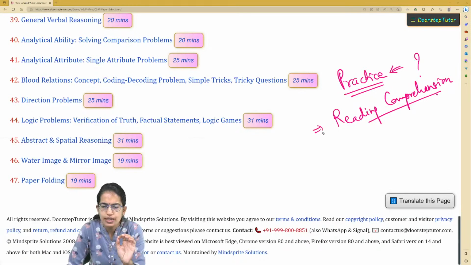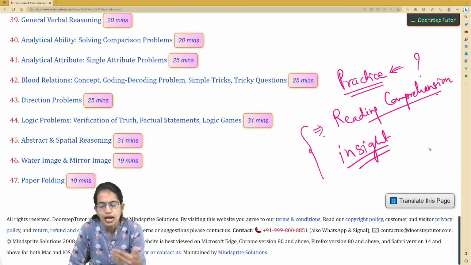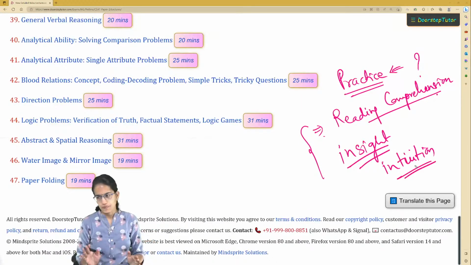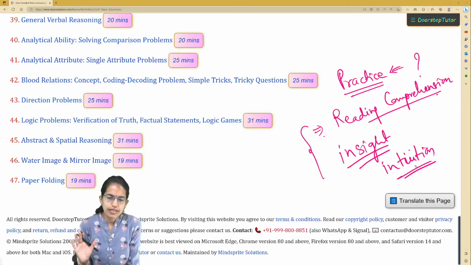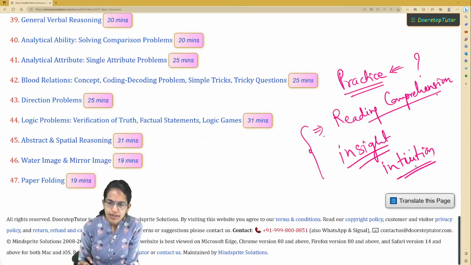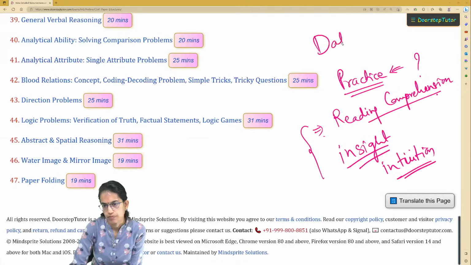But reading comprehension, if you read few of the passages, try to solve few of the answers, then this would give you an insight as to how the official answer keys work. And this would also help you develop a kind of intuition to help answer the questions which are related to reading comprehension. Clear? So reading comprehension is something that I would recommend for the last minute. Practice few questions for those, and definitely data sufficiency, another important topic.